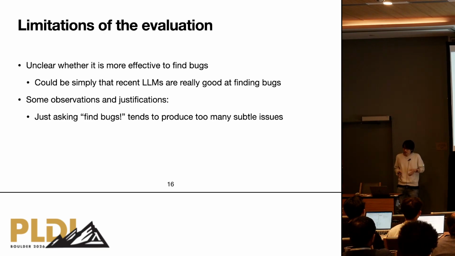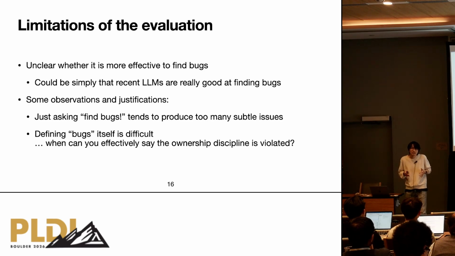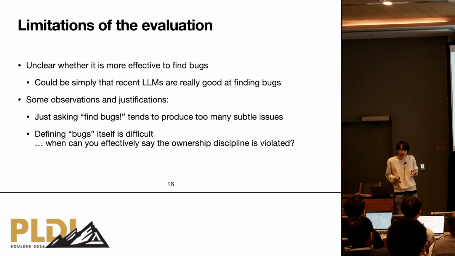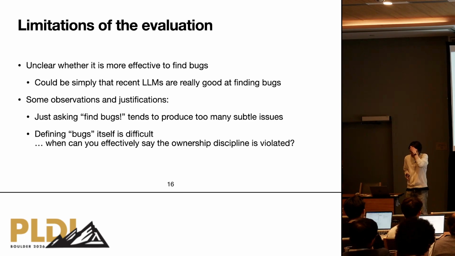Also, defining a bug in pKVM is very difficult. When can you say the ownership discipline is violated? This cannot be easily detected, unlike memory corruption or segmentation faults.